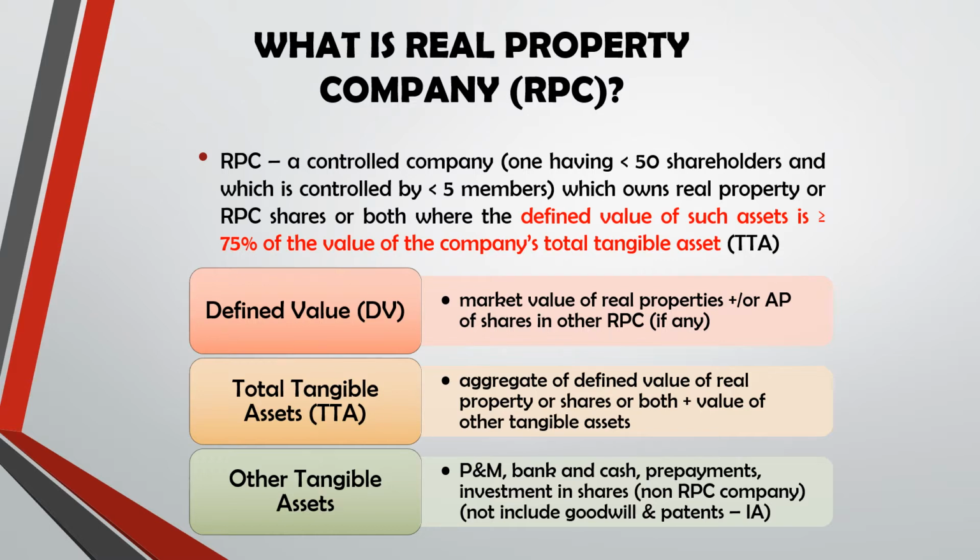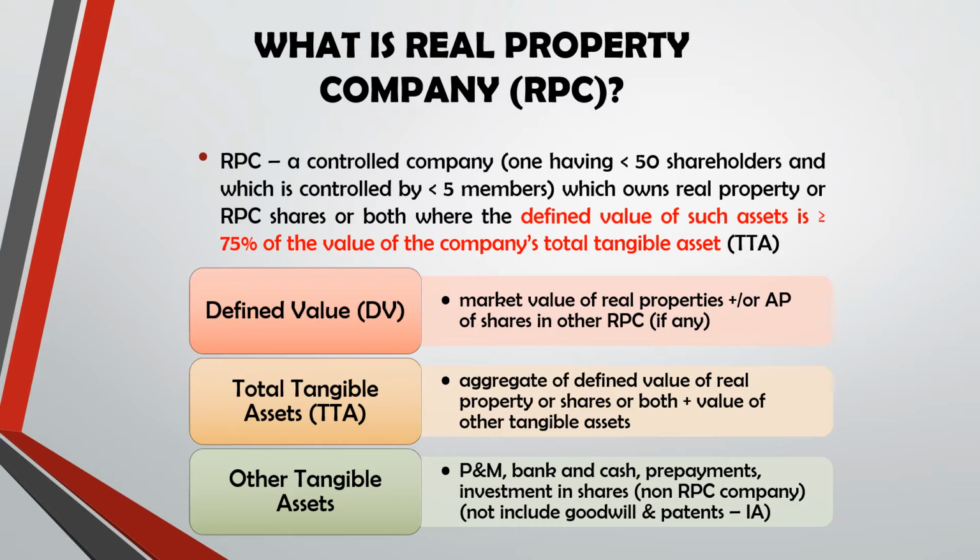So defined value here is the market value of real property and/or RPC shares, which means if you have only real property, then you will take the market value of real property. If you have both, you will take the market value of real properties and the acquisition price of shares in other RPC. While total tangible assets is the aggregate of defined value of real property or shares or both and the value of other tangible assets.